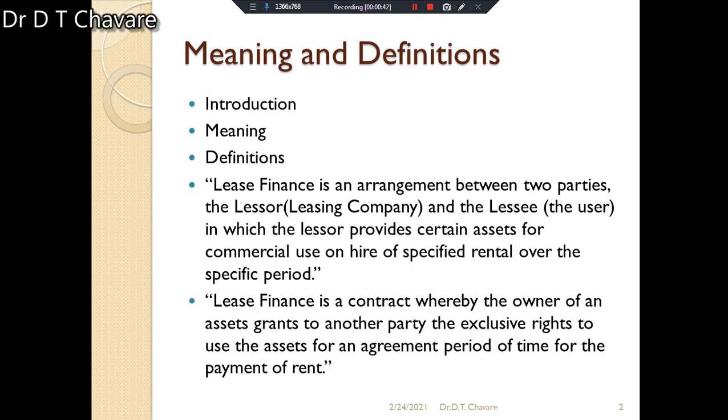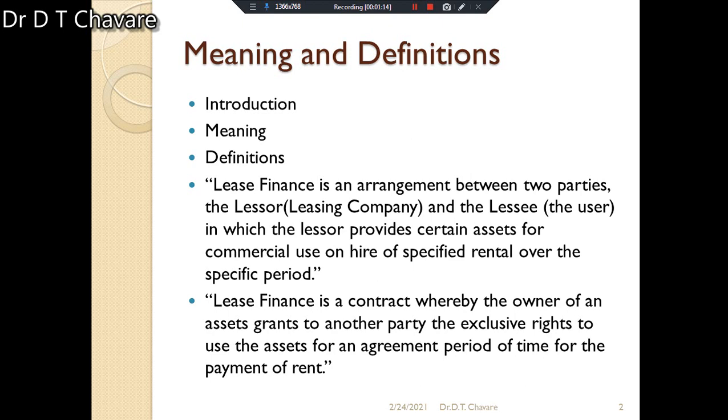The term leasing is used as a mode of making equipment available to the users, and it is a kind of financing. Different kinds of equipment are provided on rental basis.